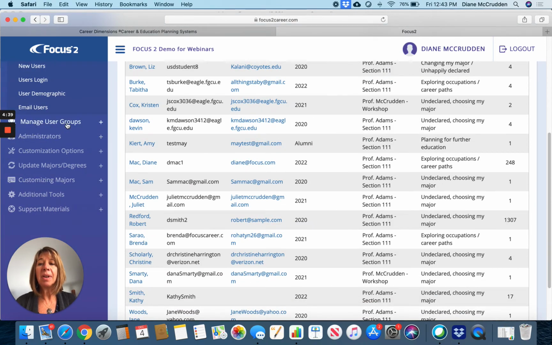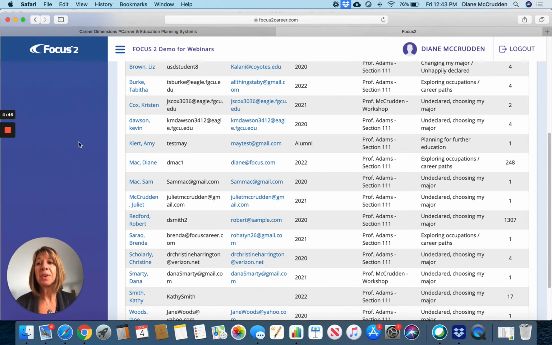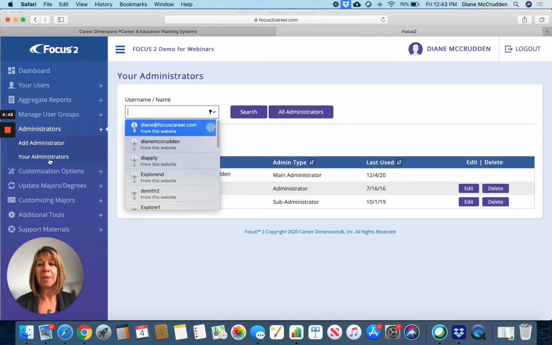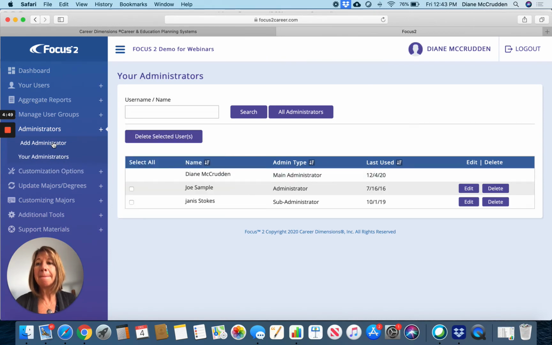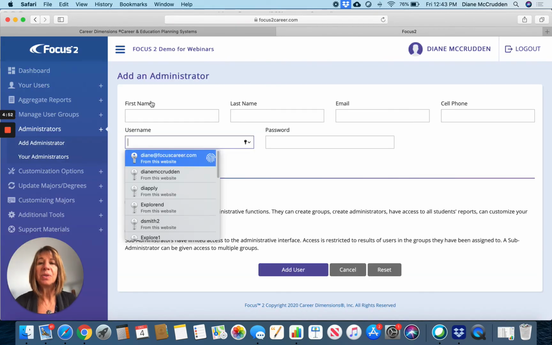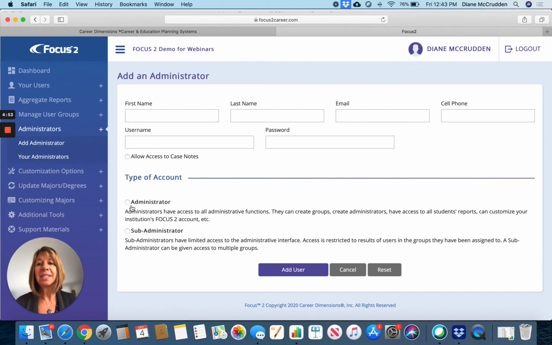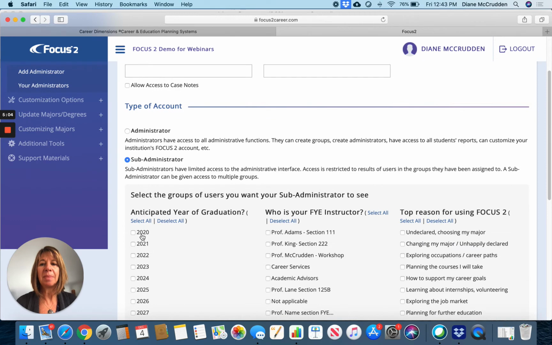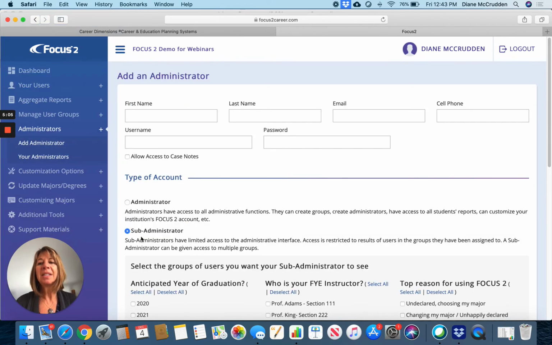The next part in here is more about customization from your groups. Your administrators, you can have as many administrators as you'd like to. There's a couple different levels. There's the main site administrator, who's the main contact person. Then the site administrator can make other people administrators. And then sub-administrators. Sub-administrators are view only so that you can set different sub-administrators up to see specific users. Sub-administrators don't have access to the customization.